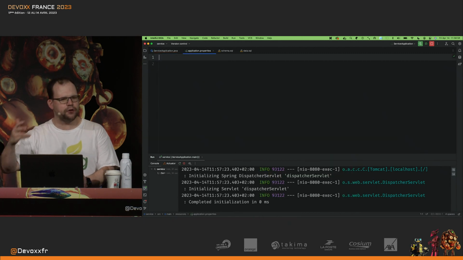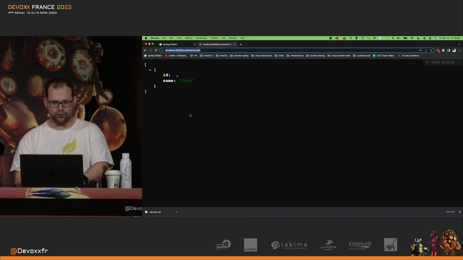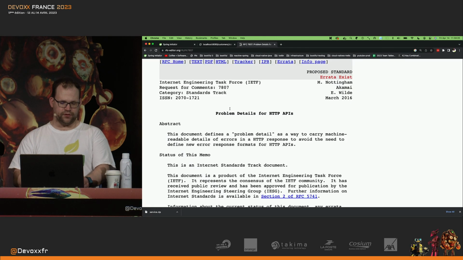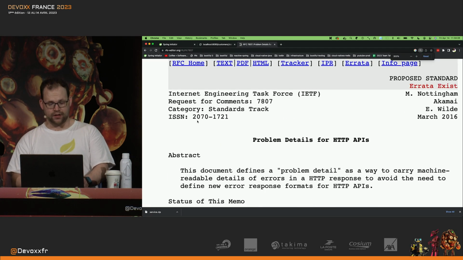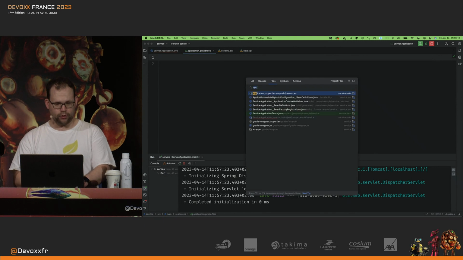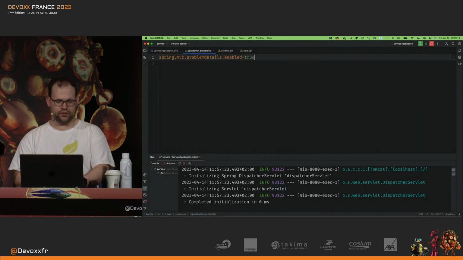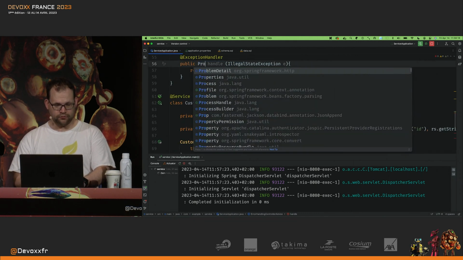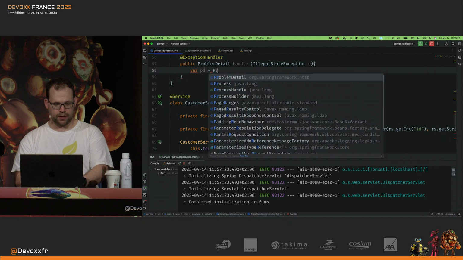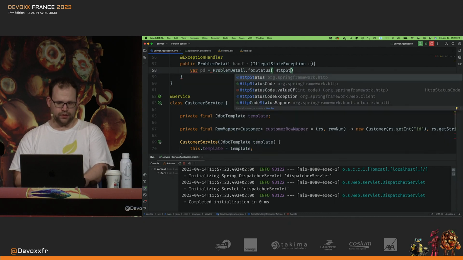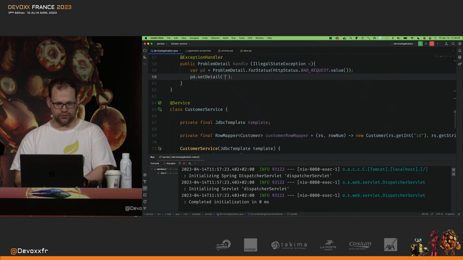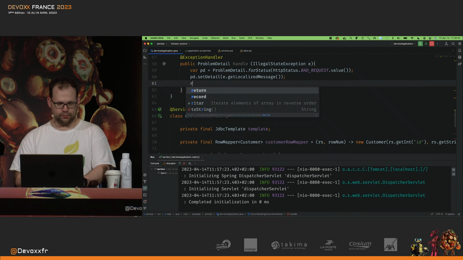then I want to have a standard representation for the errors. And to that end, there's a Problem Details RFC 7807. This is a standard way of representing errors in HTTP APIs. And there's now new support for that here. So I say problem details enabled equals true, and then I can return a ProblemDetail object, okay? So I'm going to say like this, ProblemDetail.forStatus, and whatever error code you want, bad request dot value, pd dot setDetail, e dot getLocalizedMessage, return pd, there you go, that's it, right?